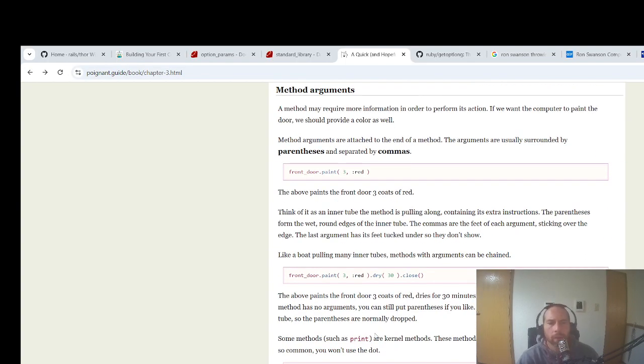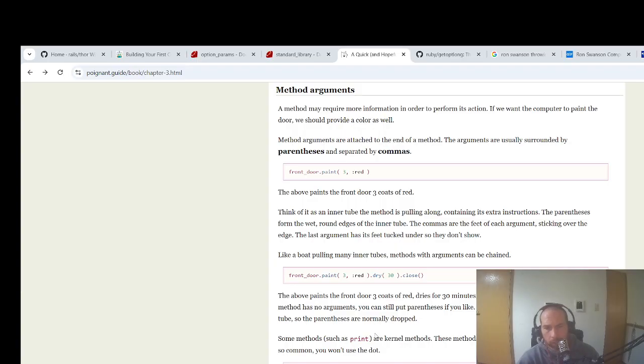A method may require more information in order to perform its action. If we want the computer to paint the door, we should provide a color as well. Method arguments are attached to the end of a method. The arguments are usually surrounded by parentheses and separated by commas. So, front door dot paint, argument 3, red. The above paints the front door 3 coats of red.